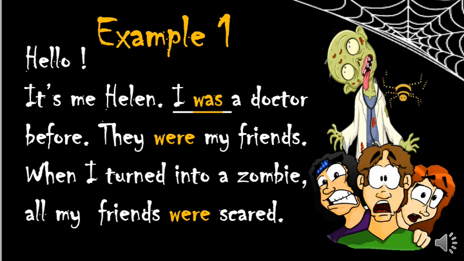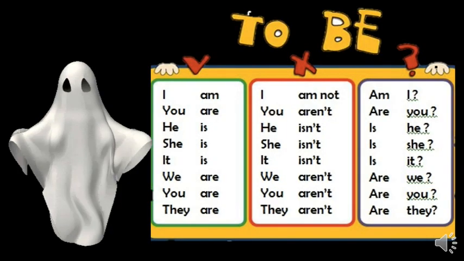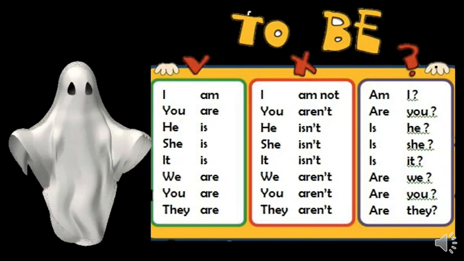They were. That means now these people are not his friends anymore, right? Why do you think? Because he's scaring them away. See, the reason is also here. Because he turned into a zombie and his friends were so scared of him. Okay?